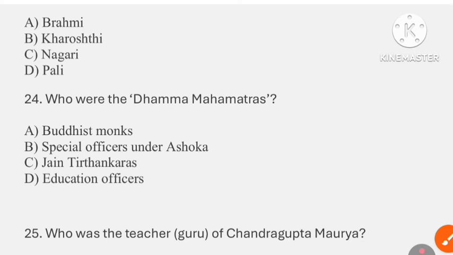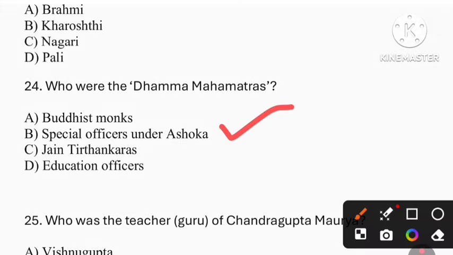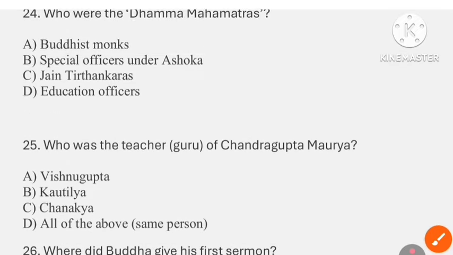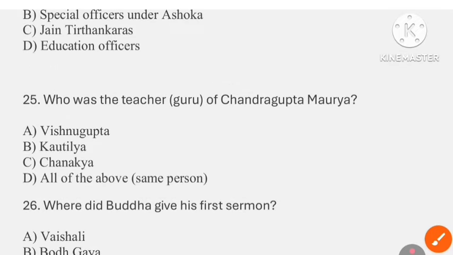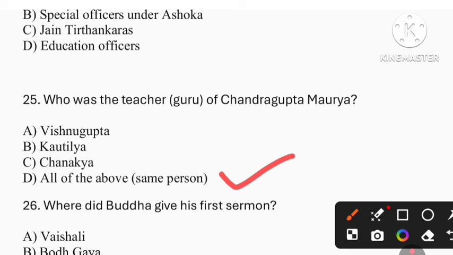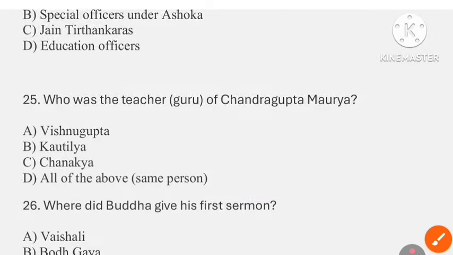Question number 24. Who were the Dhamma Mahatmas? So the answer is option B. Special officers under Ashoka. Question number 25. Who was the teacher, that is Guru of Chandragupta Maurya? So the answer is option D, that is all of the above: Vishnugupta, Kautilya and Chanakya. All of the persons were the Guru of Chandragupta Maurya.